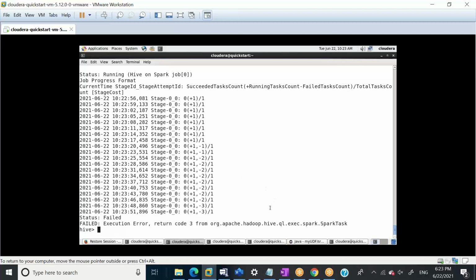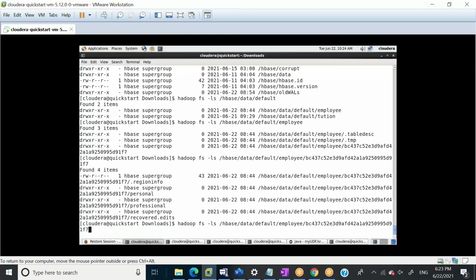Okay, it failed because of some issue. But let's quickly do one thing. Hadoop FS, maybe the dynamic partitioning directory here. Let's see if something is getting created.